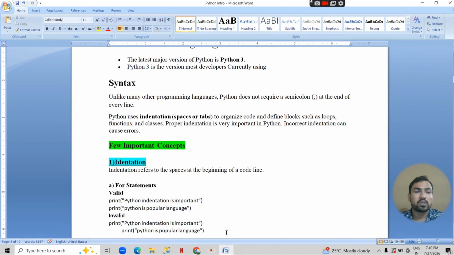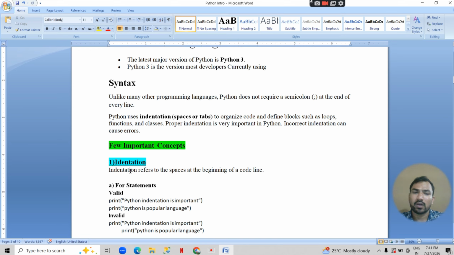We can write code in Notepad and save that file as .py, and that file can be fetched and executed in Python. So we are going to create one .py file. Before that we must install Python.